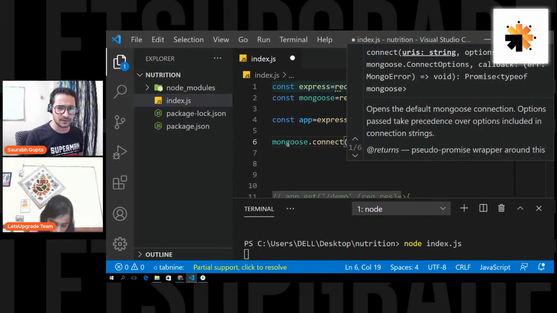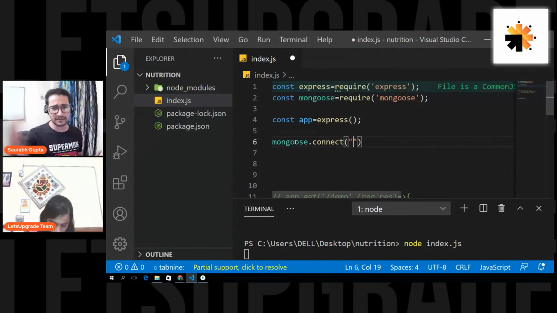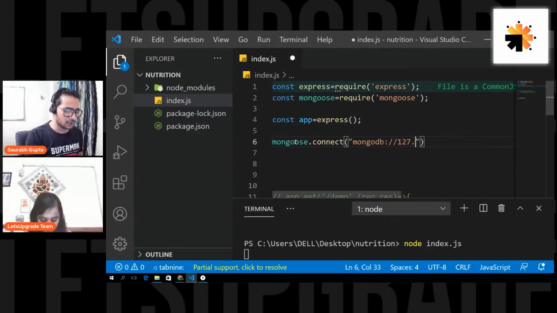Please follow along because we don't have a lot of time. What you have to write is mongodb://, then the server name. You can write localhost because it's a local server, or you can write the local IP address, 127.0.0.1.